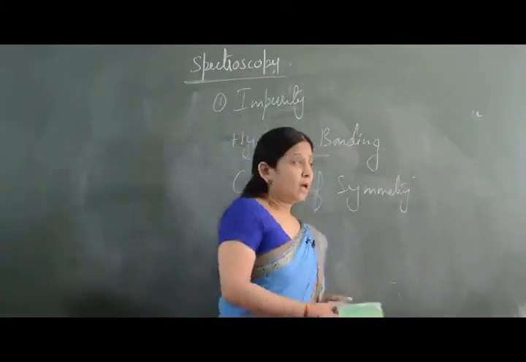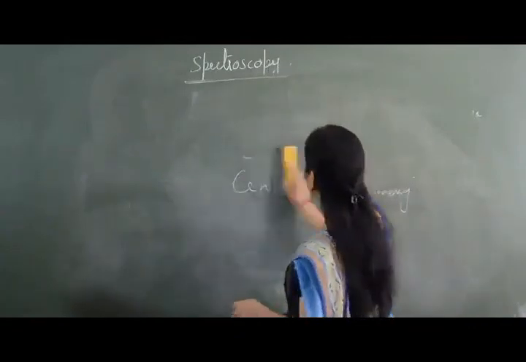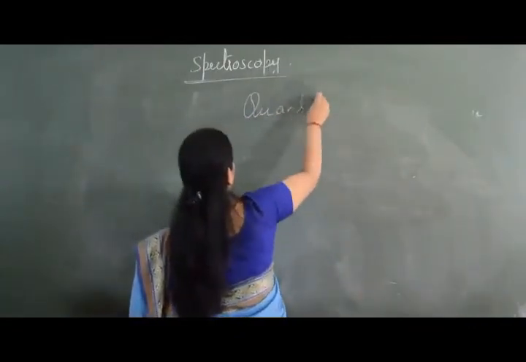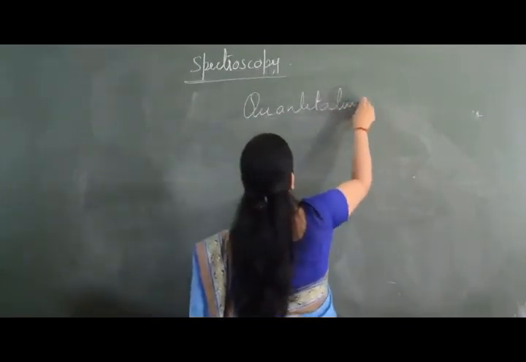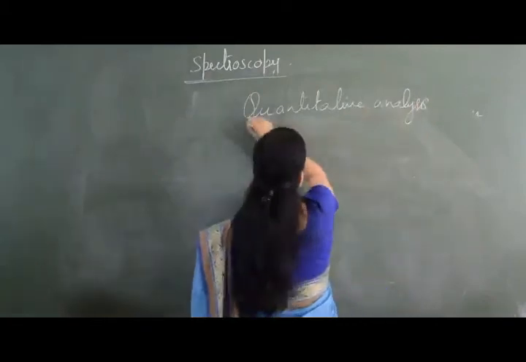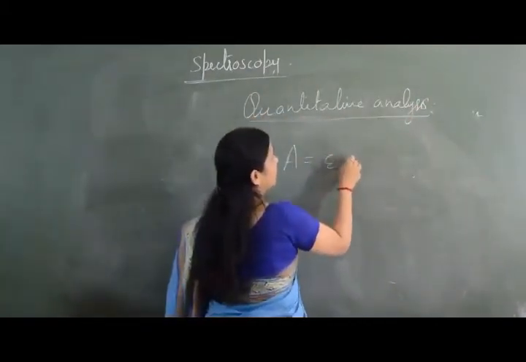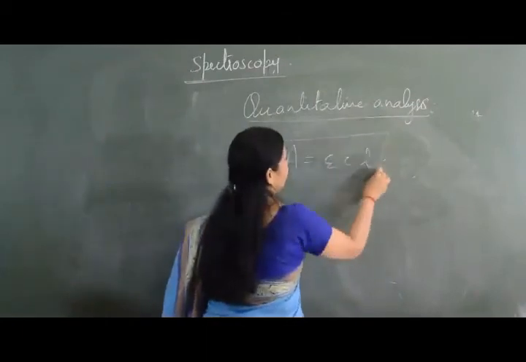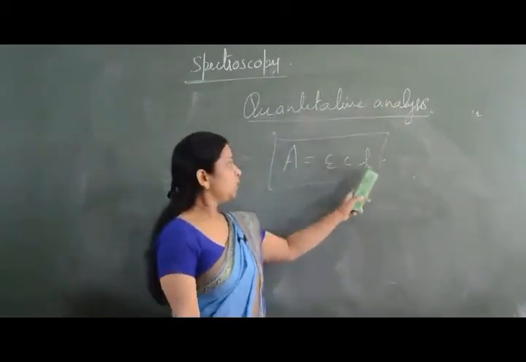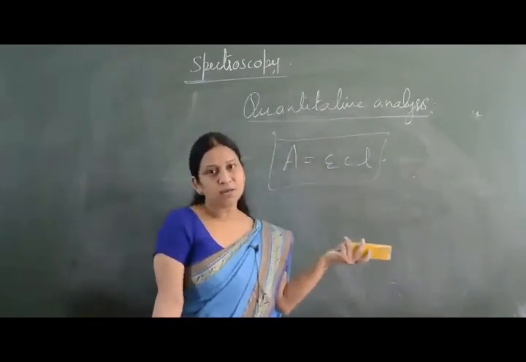Then spectroscopy helps us in quantitative analysis. And this quantitative analysis is done by Beer's law, A equals epsilon C L. So if we know the absorbance and the path length, we can calculate C, the concentration.